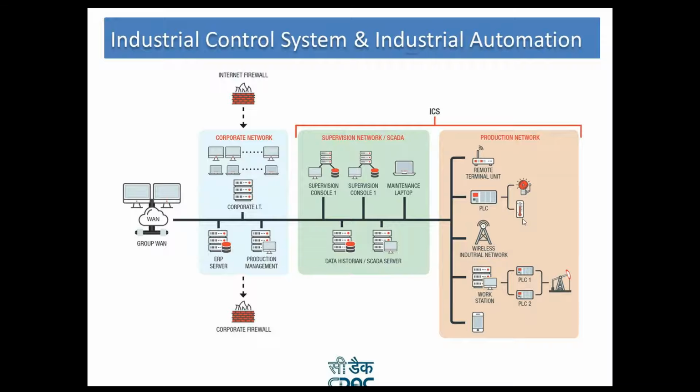from where they monitor how much production there is today. Supervisors at the supervision network monitor how many pieces have gone faulty and what kinds of problems there are. The corporate network gets the overall data. Suppose the production manager of the whole assembly is sitting at the corporate network.